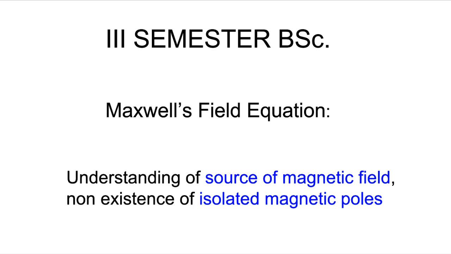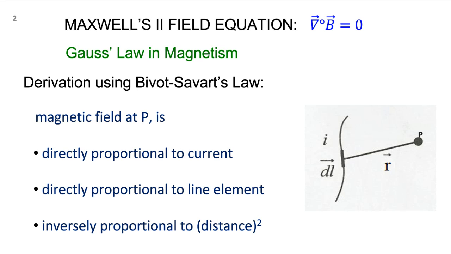Before that, in Maxwell's first field equation, that is del dot E is equal to rho by epsilon naught, or del dot D is equal to rho, we understood that the sources of the electric field are the charges. In the same context, we try to understand what is going to be the source of the magnetic field. This can be done mathematically in this fashion.